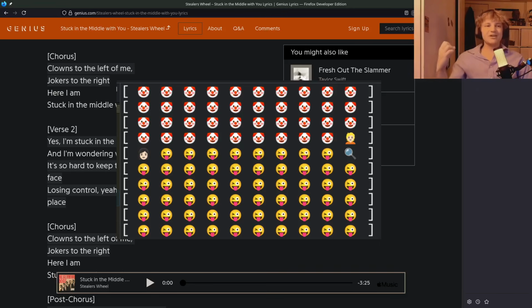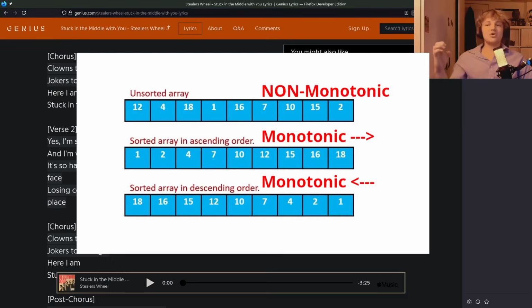Monotonic simply means that data in an array is going in one direction only. You've probably seen binary search applied to sorted arrays before, where the numbers are in ascending or descending order. That is in and of itself a monotonic condition. So the direction of the numbers is only going one way, and that's all you need to perform binary search.